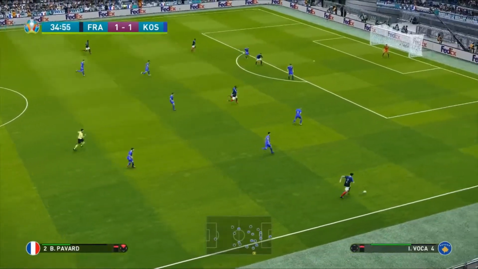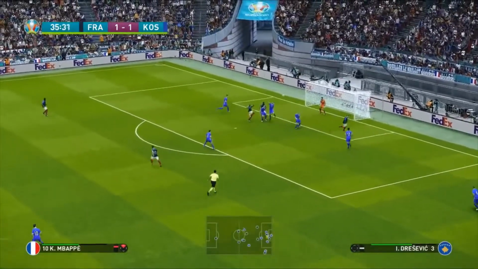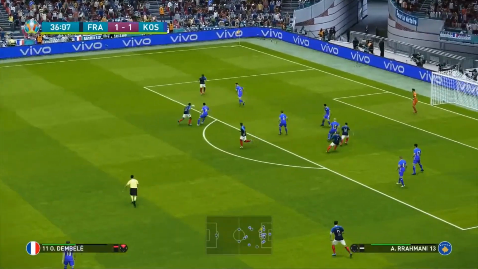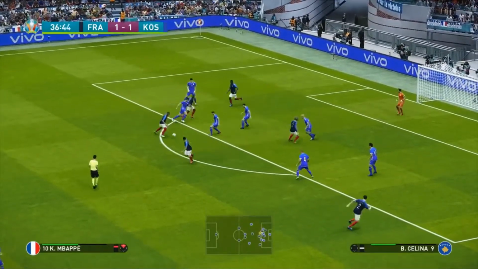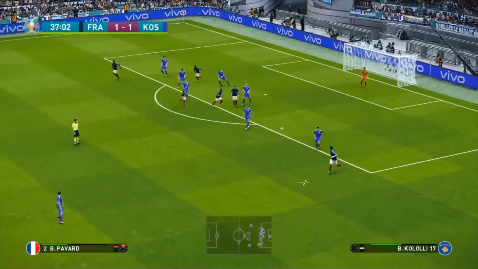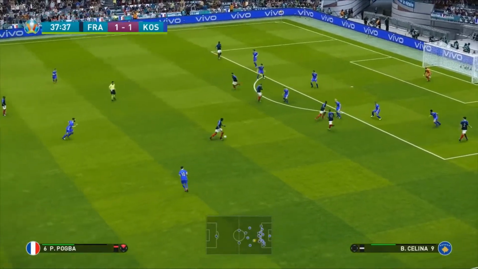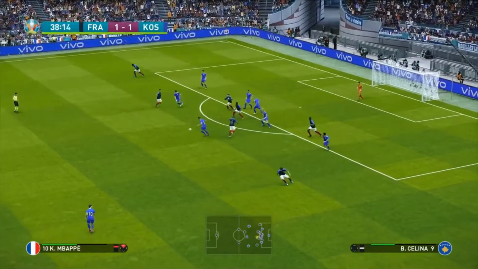Here's Pavard. They're going to go back to playing it balanced for now. It's lofted in for Mbappe, who can't get there. Now it's in for Benjamin Mendy. Into Dembele. Good football here for France. Dembele gets it for Mbappe. His shot is blocked. Pavard into Pogba, who made the mistake for the goal. Now for Nabil Fekir. Tries to get it back to Pogba, and they can't.